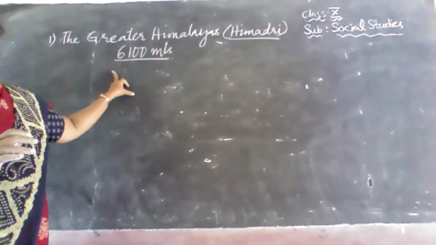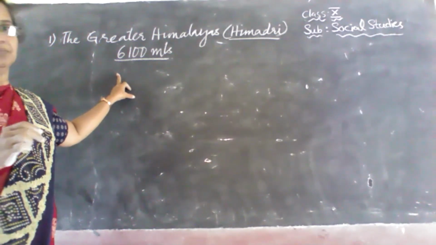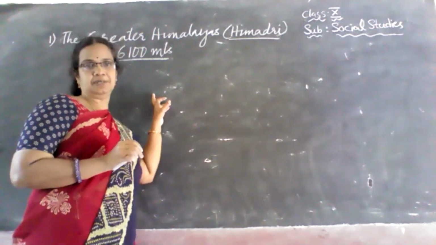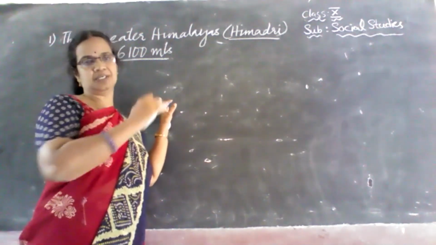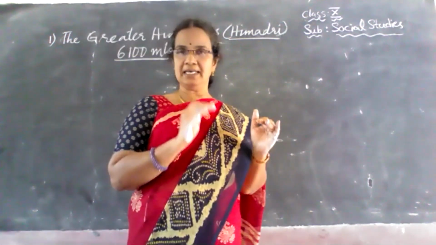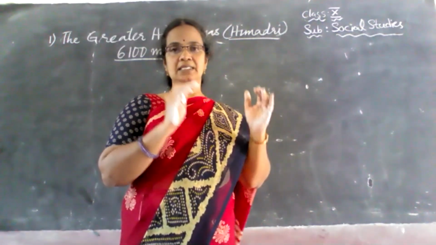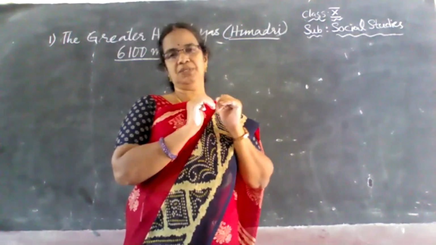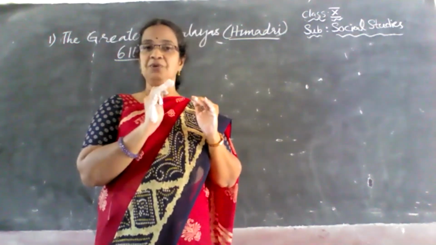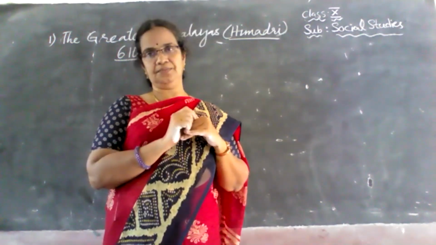Understand, children? Because of this high elevation, ice accumulates over the peaks, very largely deposited, and in this region we find glaciers.